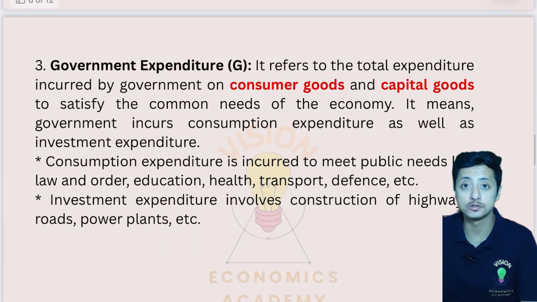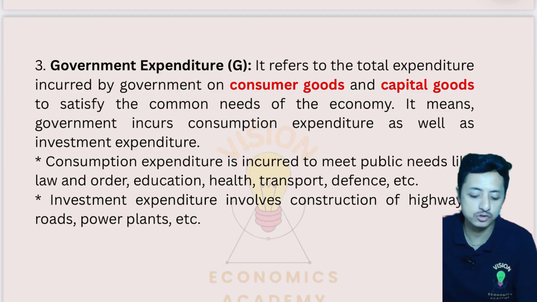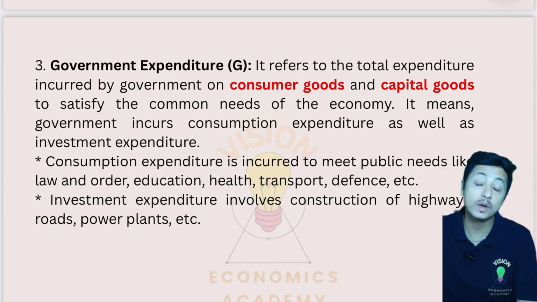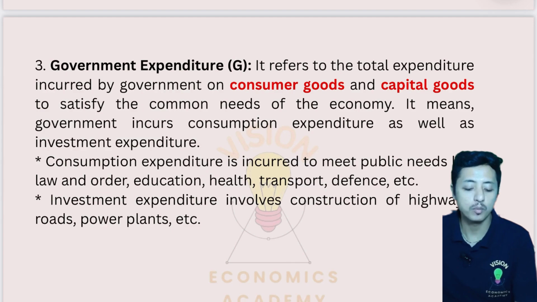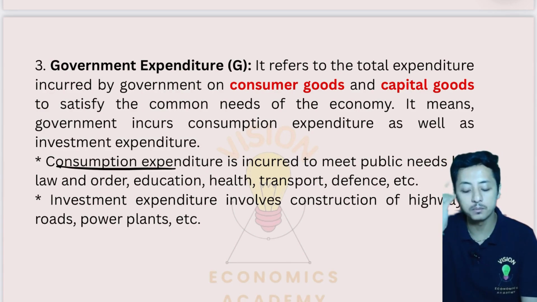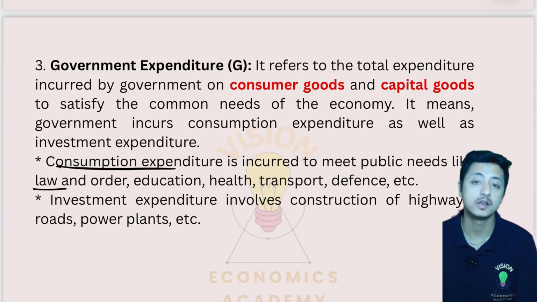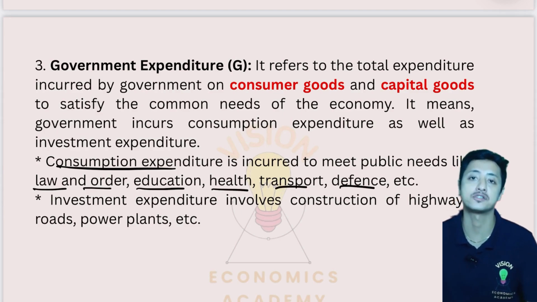Now, the government expenditure. Government has two roles. One is of a consumer, and one is of a producer also. From the consumer side, government spends as well as invests, right? So consumption expenditure, the government does the consumption expenditure to meet the public needs, like to maintain the law and order. It's purely based on social welfare, education, health, transport, defense, etc.